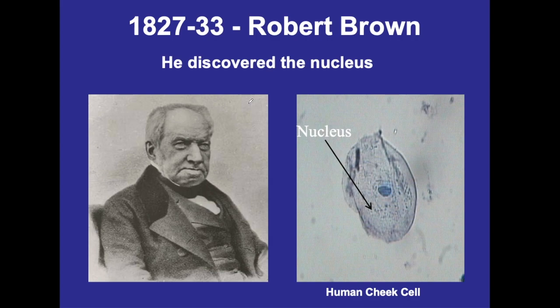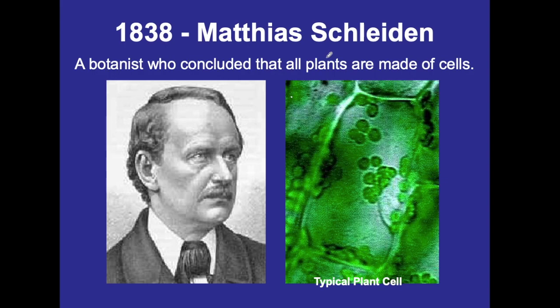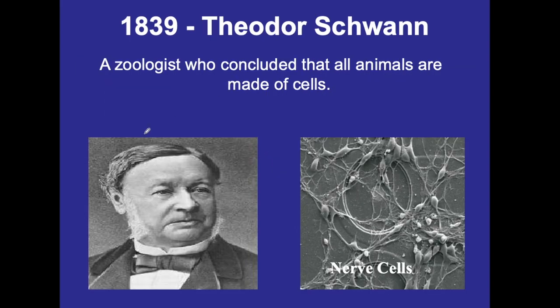Now there are some contributions of great biologists. Number one, Robert Brown. He discovered the nucleus in human cheek cells. So nucleus is a part of a cell. We'll study more about nucleus in detail. Next, Schleiden. He was a botanist who worked on plants and concluded that all plants are made up of cells. Next, Schwann. He was a zoologist who worked on animals and concluded that all animals are made up of cells.